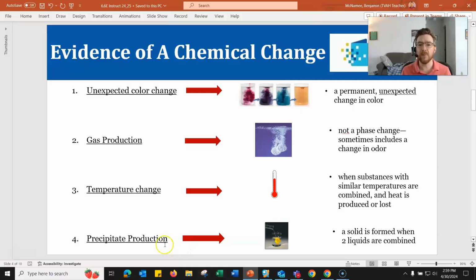Then we have precipitate production, and this one can be a little tricky, but this is when 2 liquids are combined and a solid is formed within those 2 liquids. And we'll see an example of this in a moment, and we'll see some more examples of this in the class. This is called precipitate, like precipitation, that similar word root there.